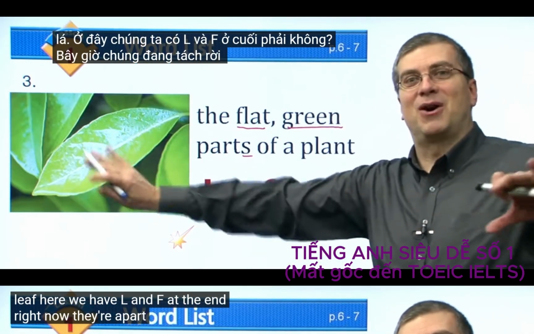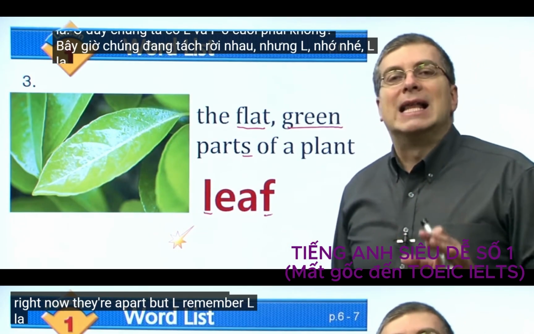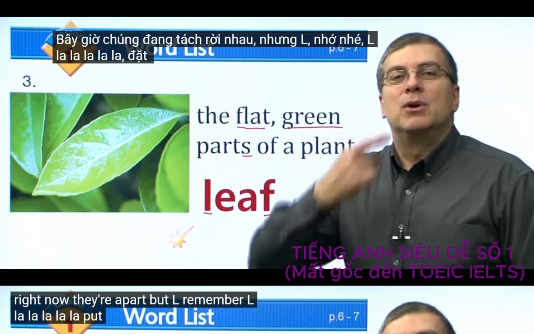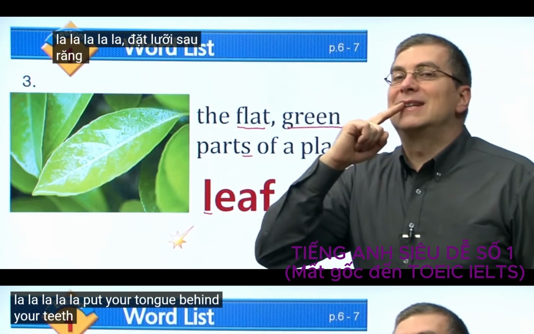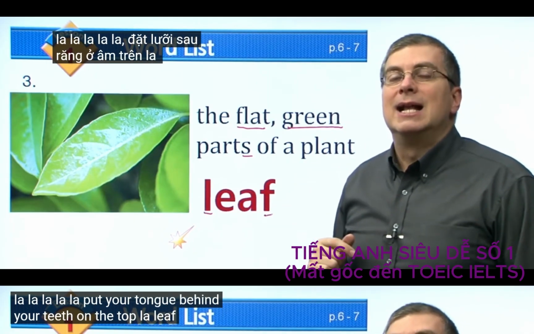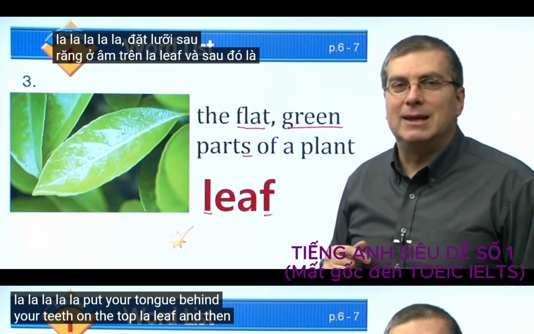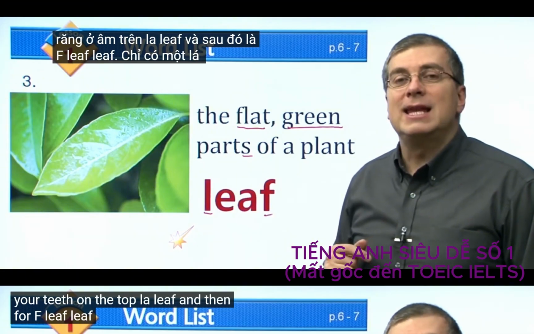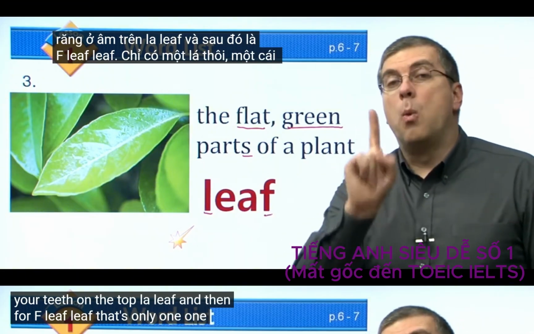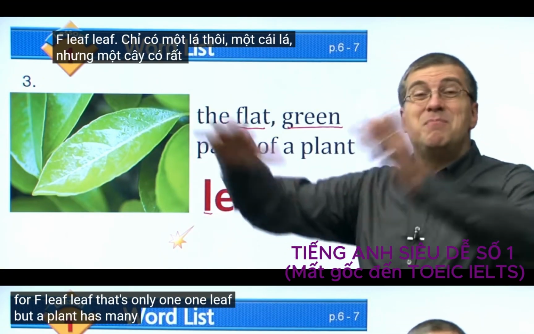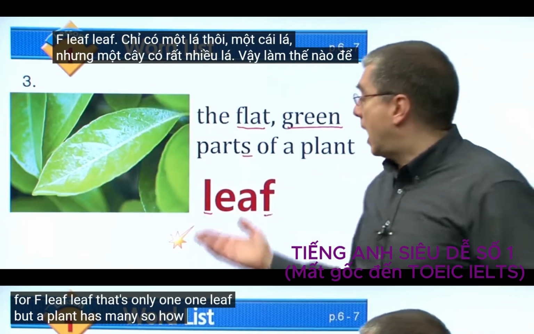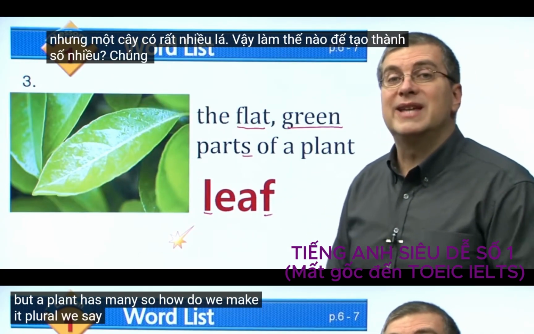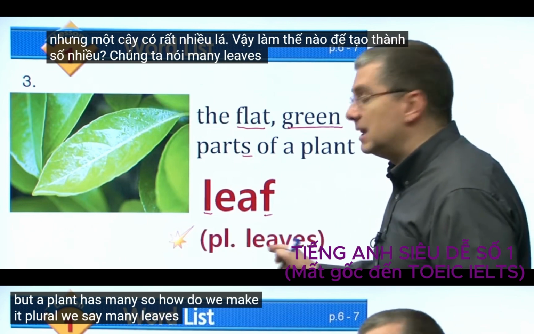Now they're apart. But L, remember, la, la, la. Put your tongue behind your top teeth, la, leaf. And then F for F, leaf, leaf. That's only one leaf. But a plant has many. So how do we make it plural? We say many leaves.